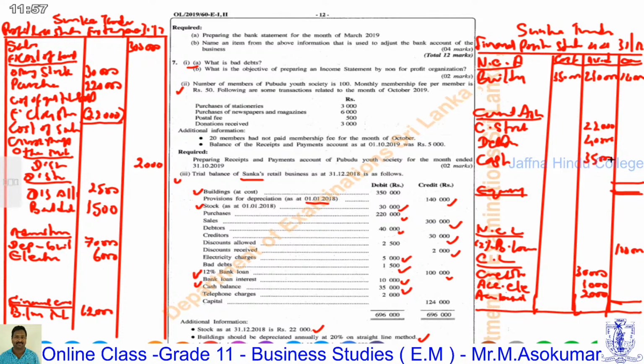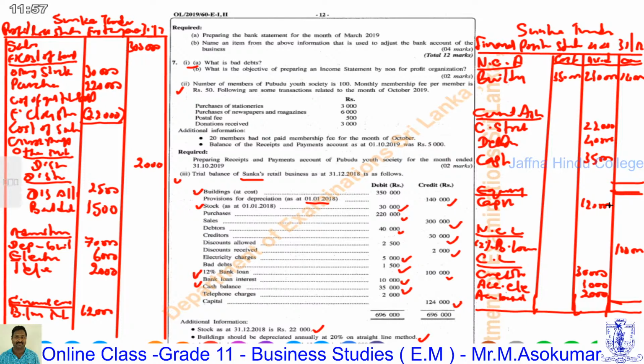Telephone charges, 2,000, are administration. Capital, 120,000, is equity. Completely all the information is transferred to both statements.